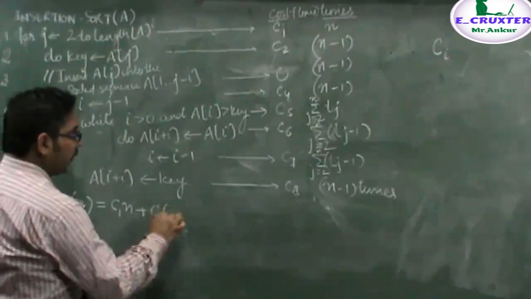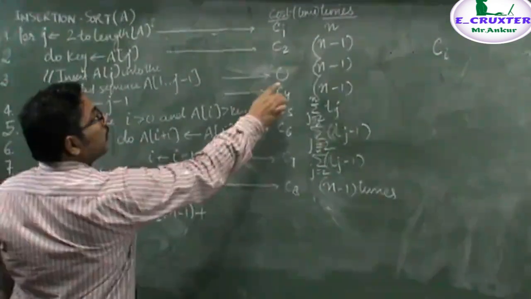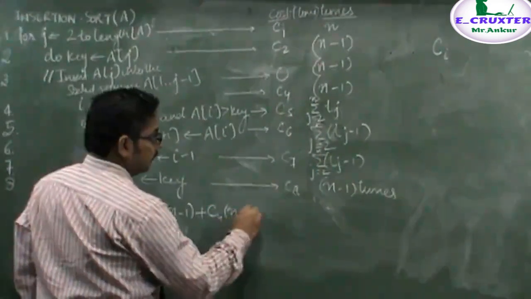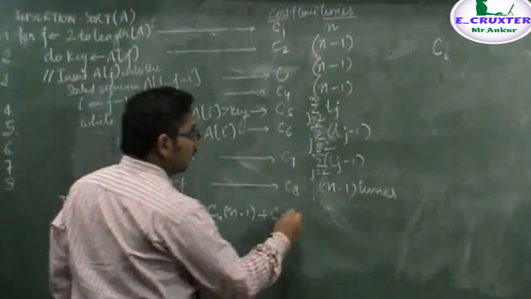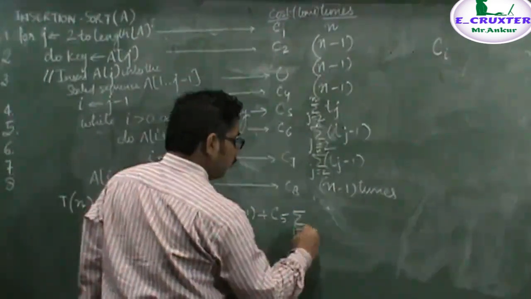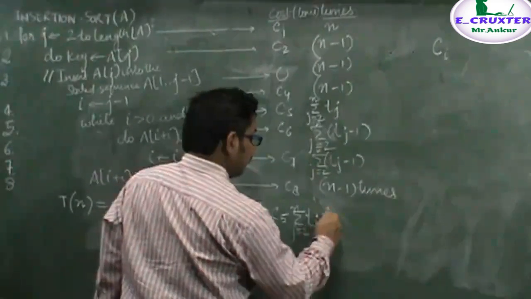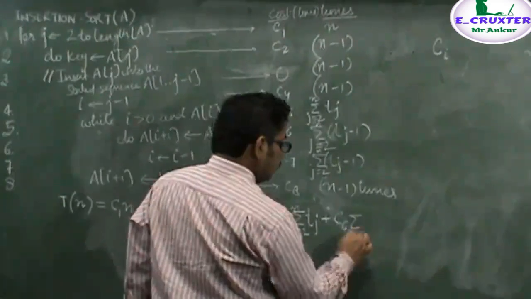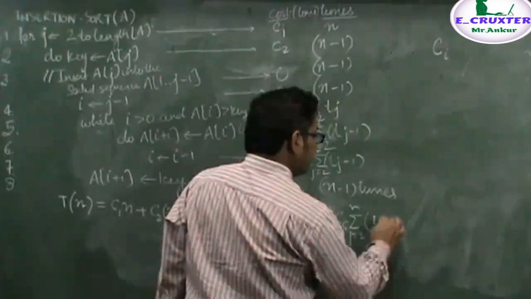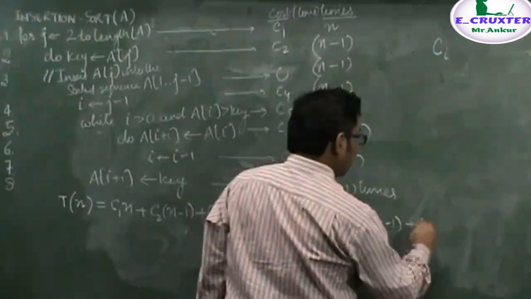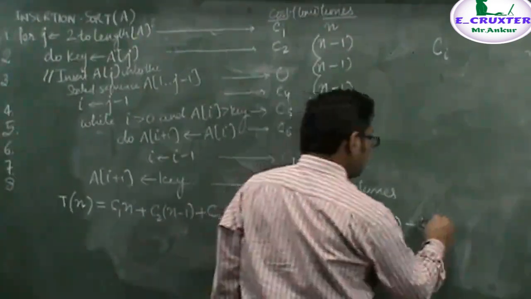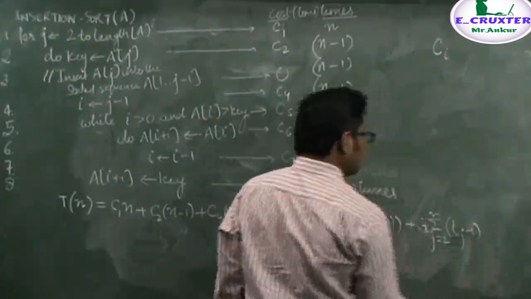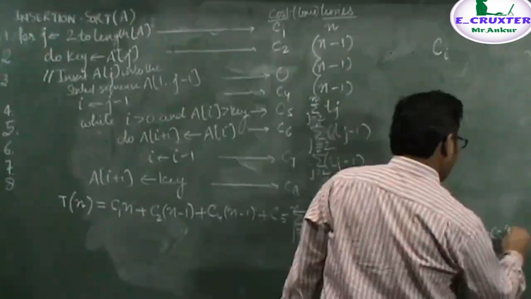plus C2 of n minus 1, plus 0 multiplied by this will give you 0, and C4 of n minus 1, plus C5 of sigma j equal to 2 to n of tj, plus C6 sigma j equal to 2 to n of tj minus 1, plus C7 sigma j equal to 2 to n of tj minus 1, and the last is C8 of n minus 1.